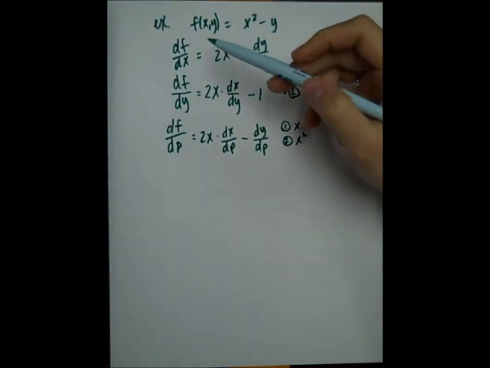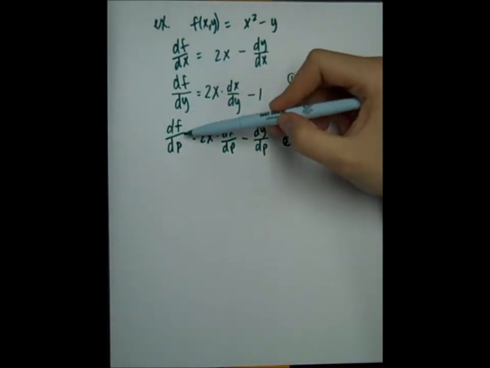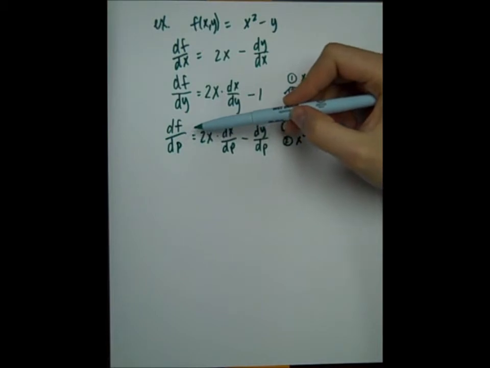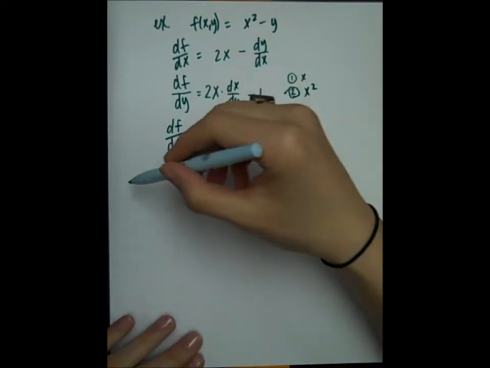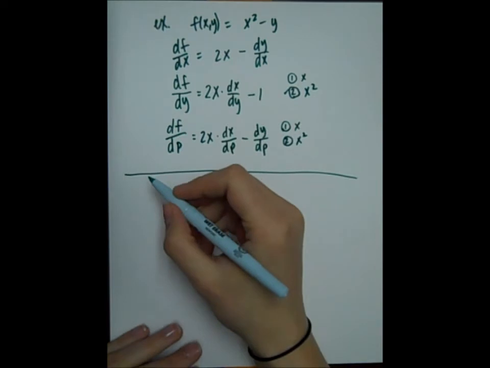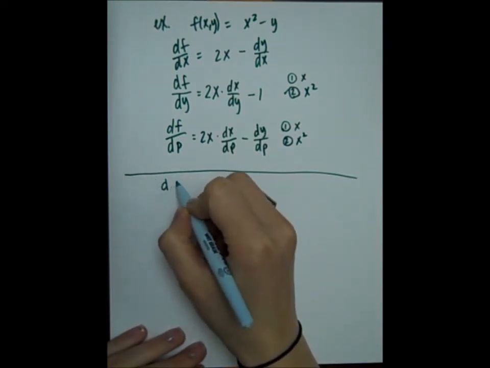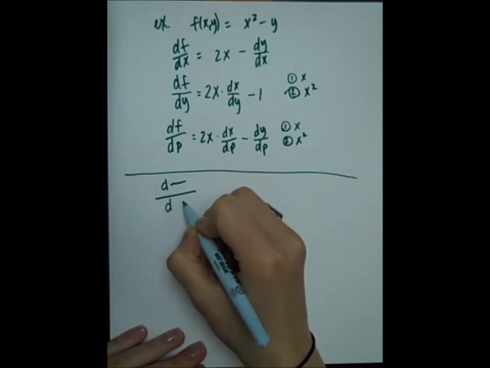So whatever variable is on the bottom here, that's what you treat as the variable. Everything else we're going to treat as a function, because we don't know if it's a function or a constant. So treat everything else like a function and use the chain rule when we're doing implicit differentiation. Okay, so let's write that down in words. We're going to have d something, we don't know what that something is, over d, and let's say this is maybe an alpha.